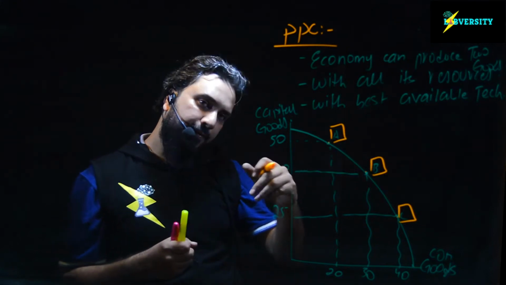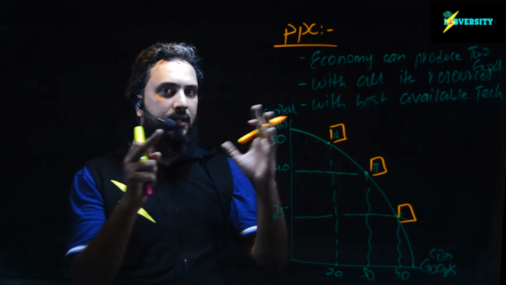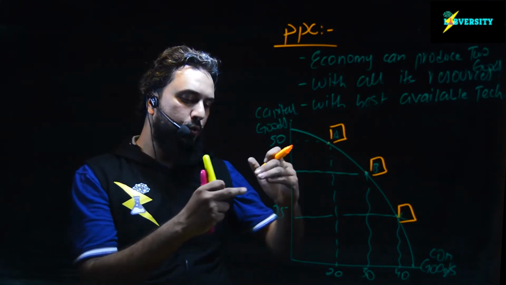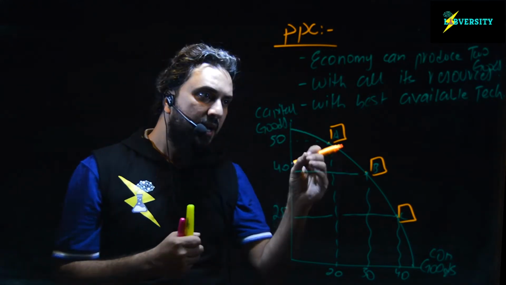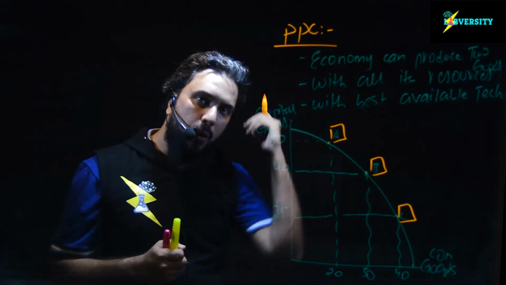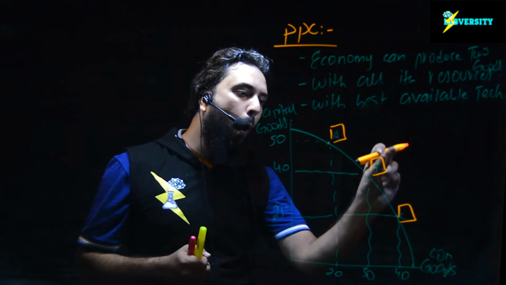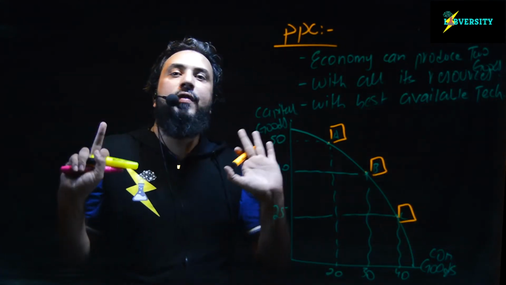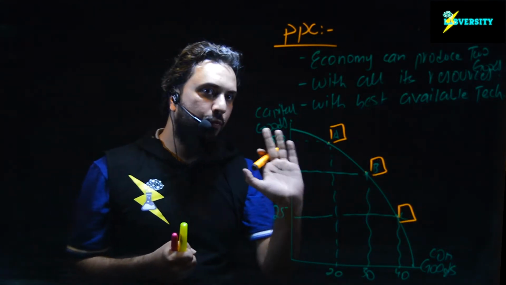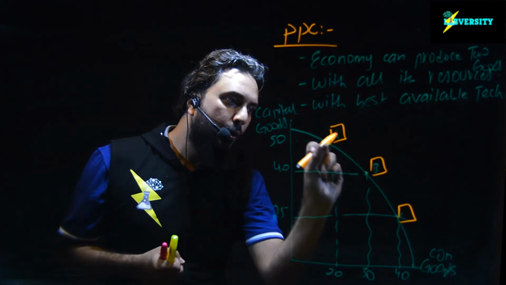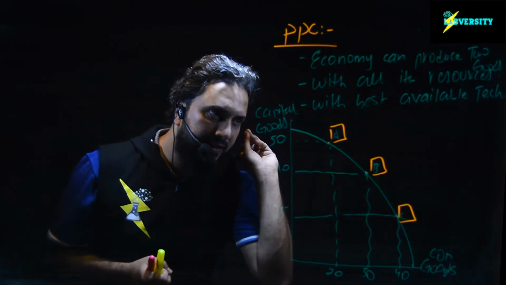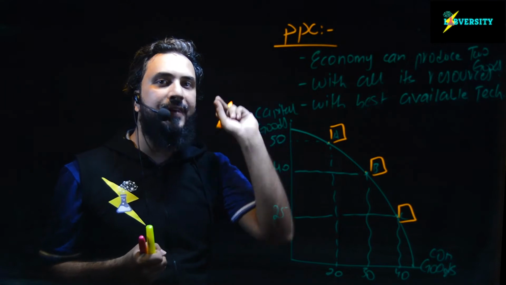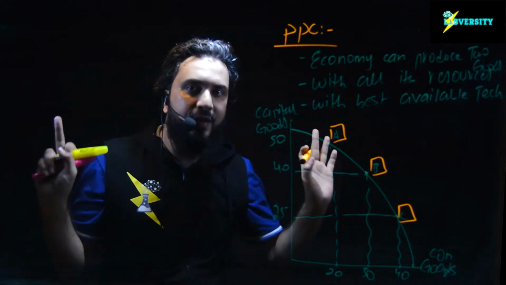For instance, if I assume that the economy has resources of, let's suppose, 1,000 rupees, the economy will be using all of its resources at point A or B or C. So there will be no wastage at all. At points A, B, C, the allocation of resources is the most effective and most efficient because there is no wastage.